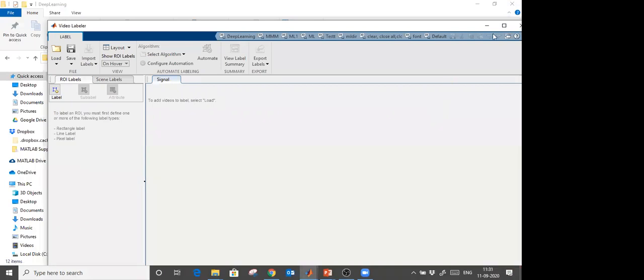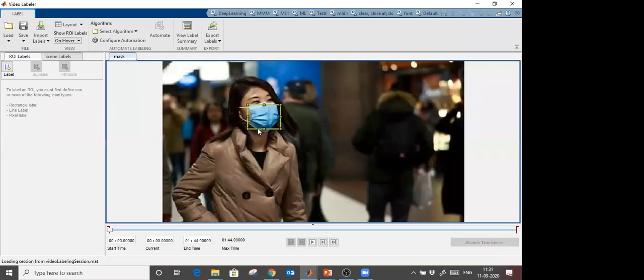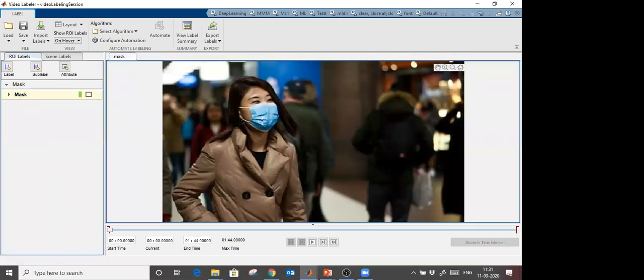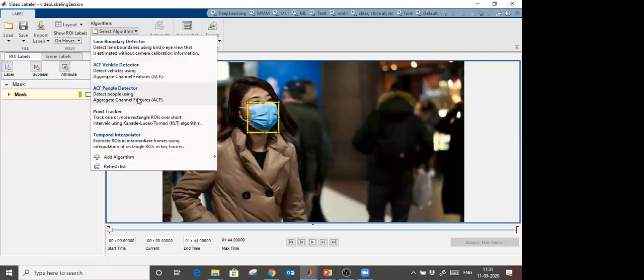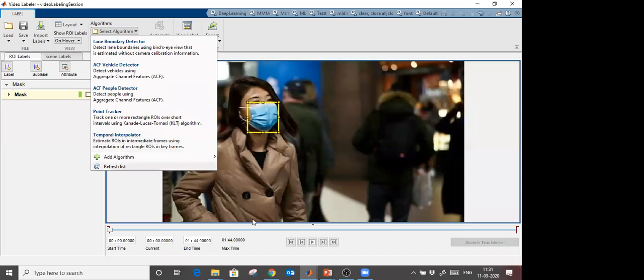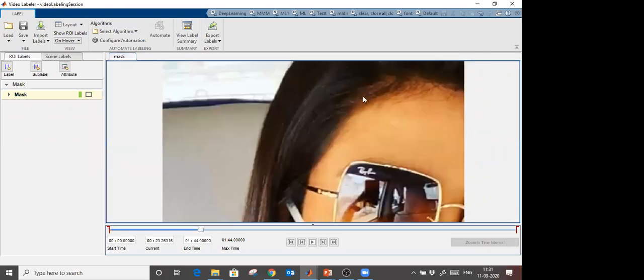This is a labeler app where you can label, because you can't identify the width and height manually, right? And from the point where you are going to measure that width and height. So you see these images, let's say this is not labeled, so I am going to remove this. How to label? Just create a class name here, select the class name and start the labeling like this. To automate all this labeling, you can select the algorithm you are going to use to automate on other frames also, right? So you see here, if I move this line, you see that images are labeled here. Just wait a minute.